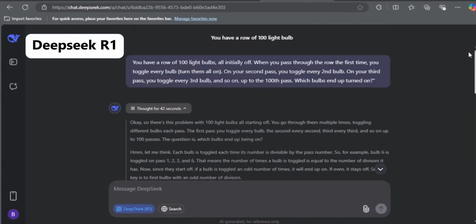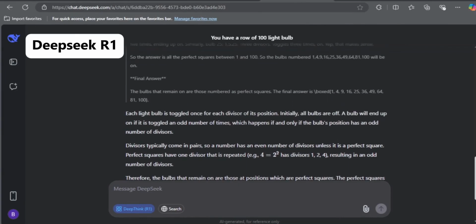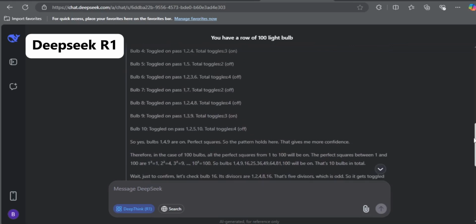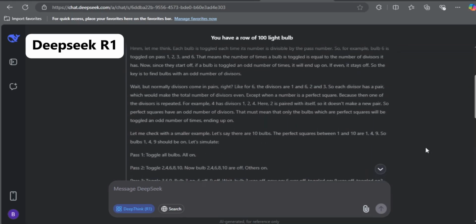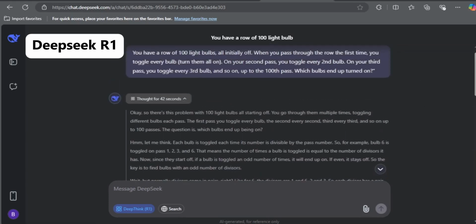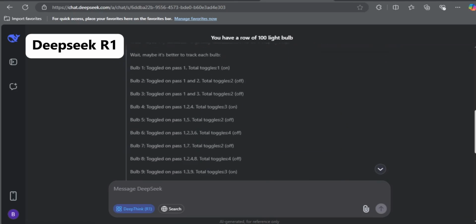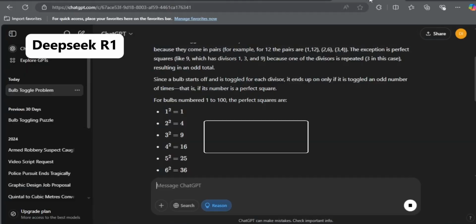DeepSeek took about 42 seconds to think through the problem. It went through every step, explaining how bulbs with perfect square numbers like 1, 4, 9, 16 remain on because they have an odd number of toggles. The final answer: bulbs 1, 4, 9, 16, 25, 36, 49, 64, 81, and 100 are on.